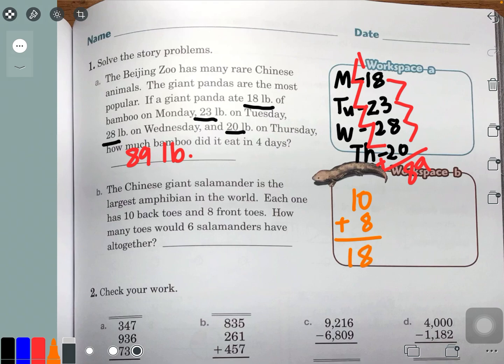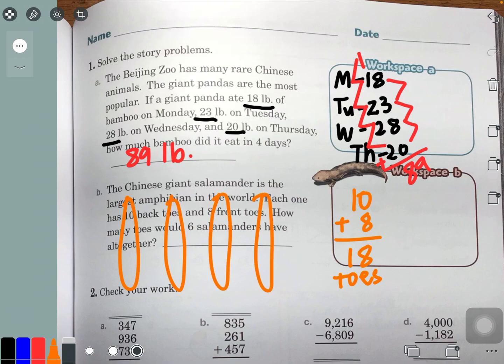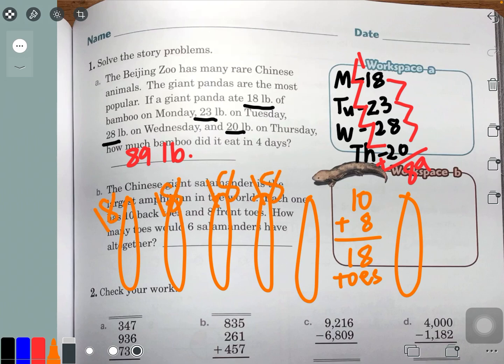So altogether, a salamander has 18 toes. Just one salamander has 18 toes. But I want to know, if I had 6 salamanders, how many toes that would be. So that means I would have to draw, and don't do this, 6 salamanders, okay? And each of them has 18 toes. Because if one salamander has 18 toes, how many do 6 salamanders have?